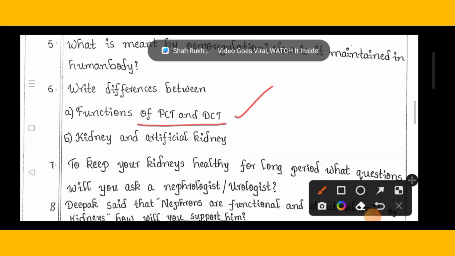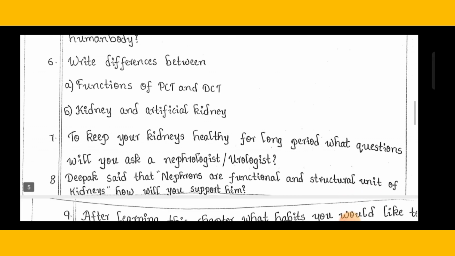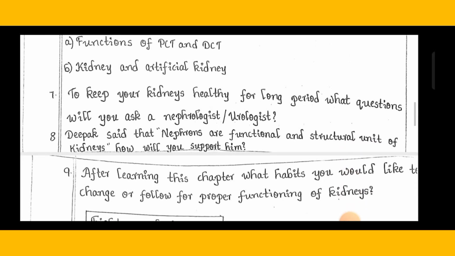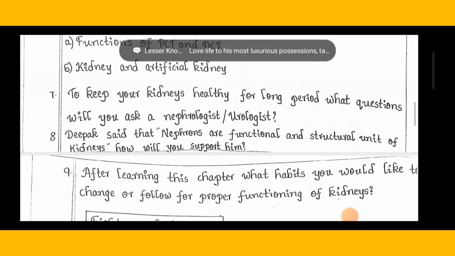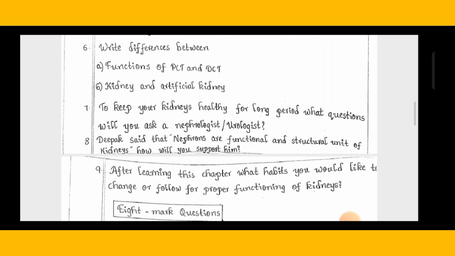Then kidney and artificial kidney. Write the differences between kidney and artificial kidney. Then 7th question. To keep your kidney healthy for a long period, what questions will you ask a nephrologist or urologist? So this type of questions we can compulsorily get. Yes, then we can go for the 8th question. Deepak said that nephrons are functional and structural units of the kidney. How will you support him? This is also a most important, expected question.